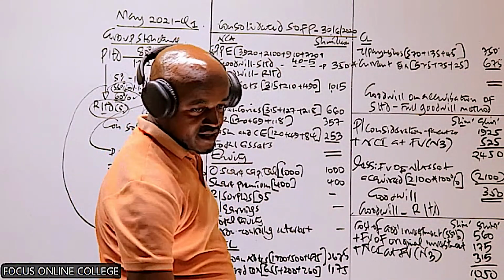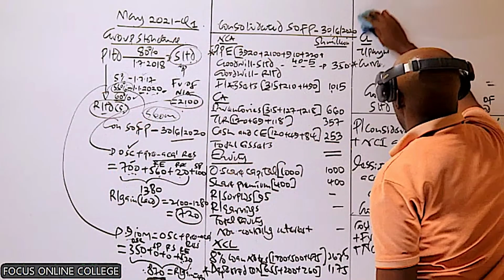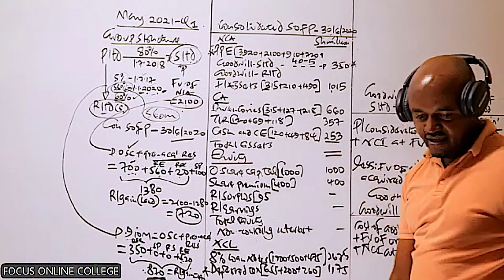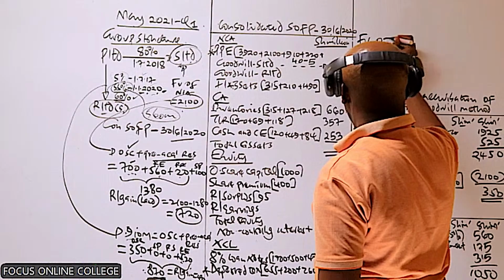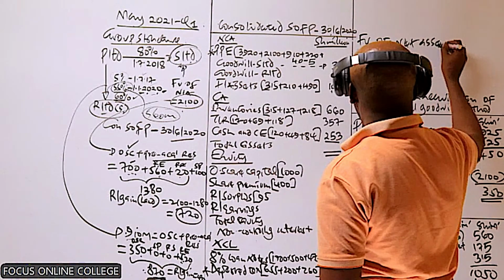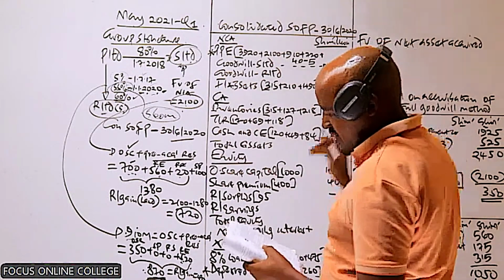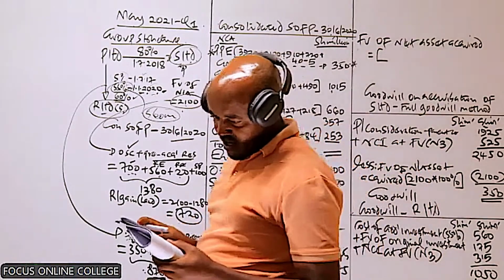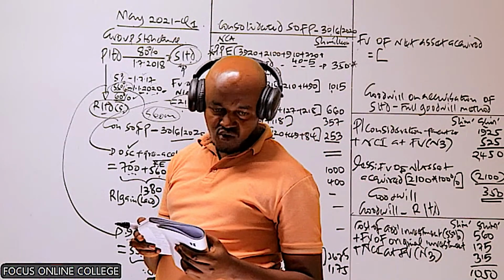After getting that, we need to less the fair value of the net assets acquired. We have this in the last sentence of note number 2.